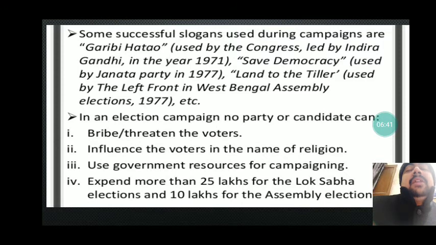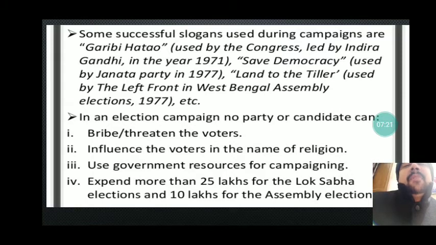So we need to understand that during this particular campaign, certain slogans have become very important. Like in Indira Gandhi's time there was the slogan Garibi Hatao, used by the Congress party in 1971. Similarly used by the Janata Dal party. One more slogan was Save Democracy, because at the time internal disturbance was declared and finally emergency was imposed in the country. After that, Land to the Tiller, used by the Left Front in West Bengal. After that, Sabka Saath Sabka Vikas. All these successful slogans were able to draw the voters towards the candidates.